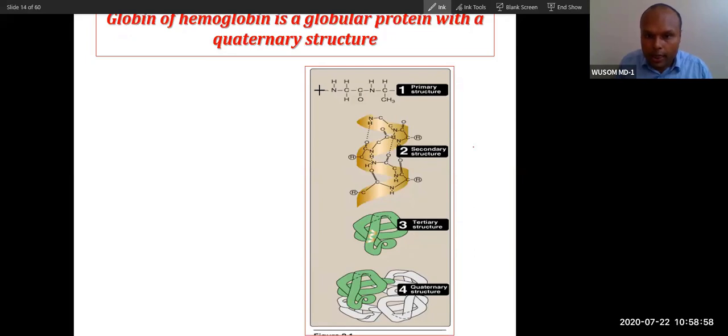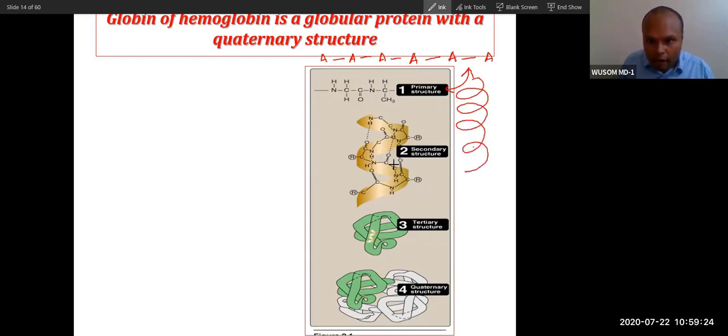So, you know the protein is a chain of amino acid. Protein is nothing but a chain of amino acid. So globin is a protein, and that is why this is a chain of amino acid. This chain of amino acid is called primary structure. And then this chain of amino acid will fold like this. This is called alpha helix structure. So this will fold, this is called secondary structure. Primary and then secondary.